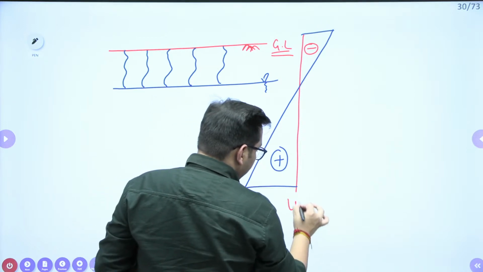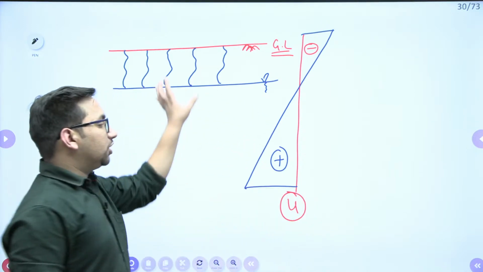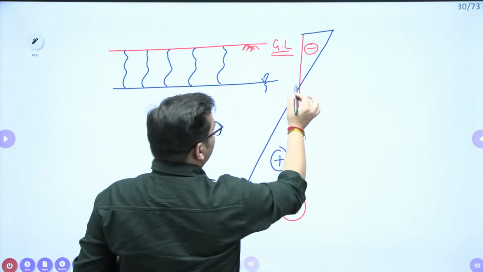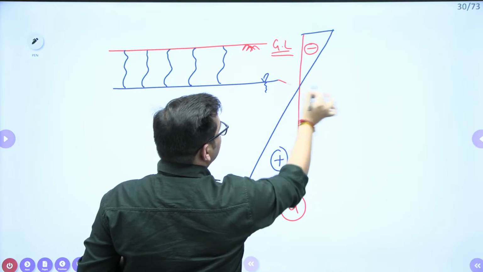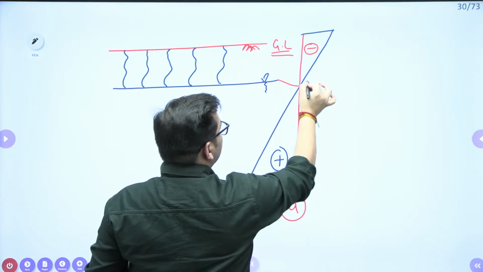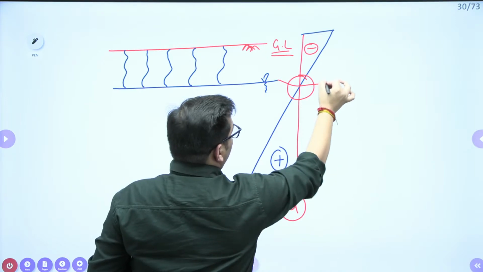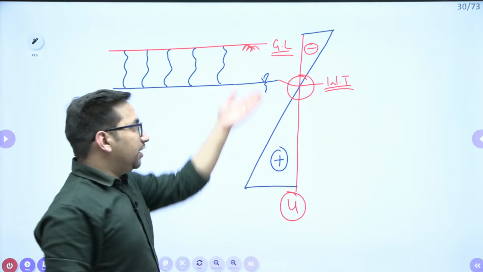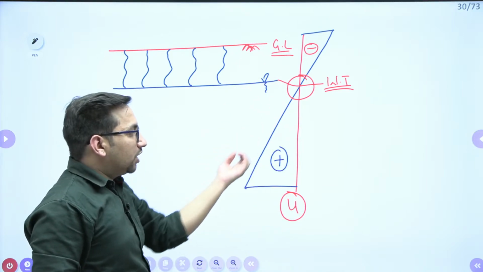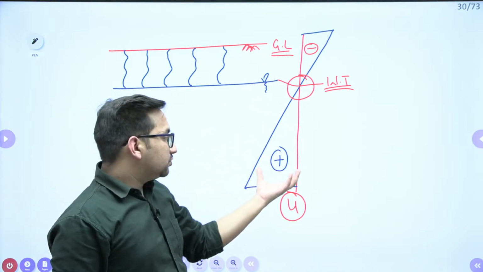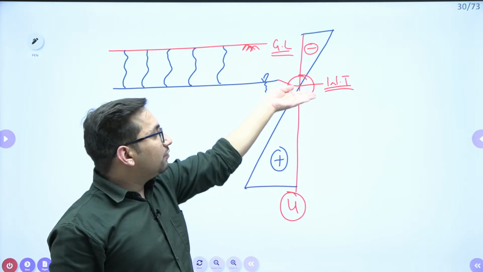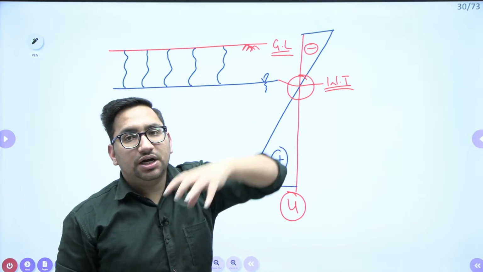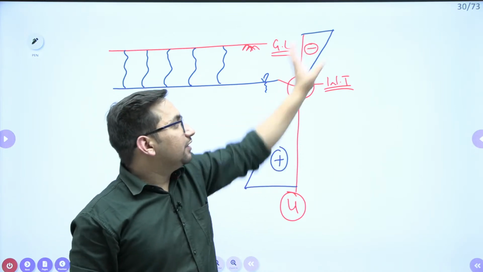This is the distribution of pore water pressure. Due to this capillary water, there will be a change in pore water pressure. We know that at the water table, the pore water pressure will be 0. As you move down from the water table, the pore water pressure will be compressive, so I am taking compressive as positive. Above the water table, as this water is held by the solids, it will be in tension, so it will give you negative pressure.